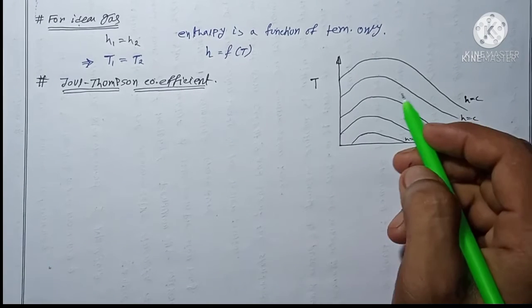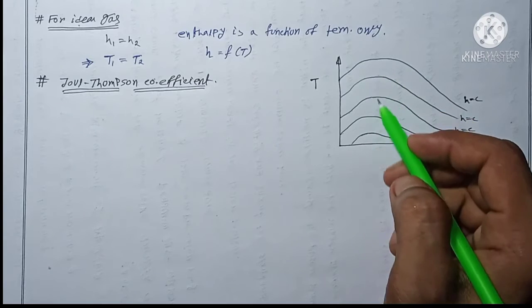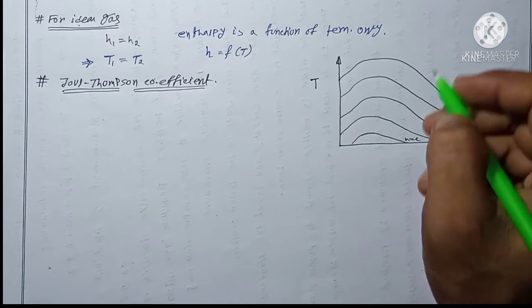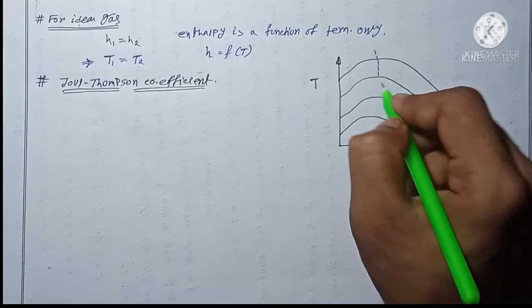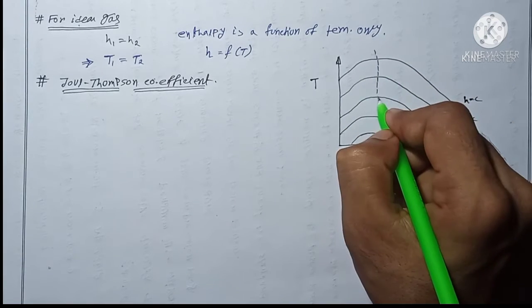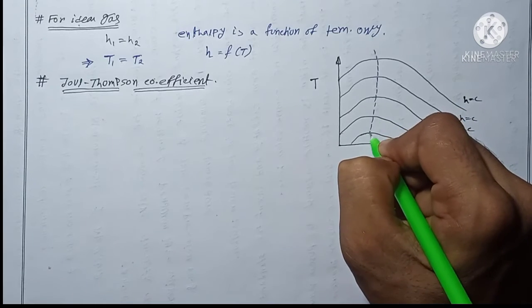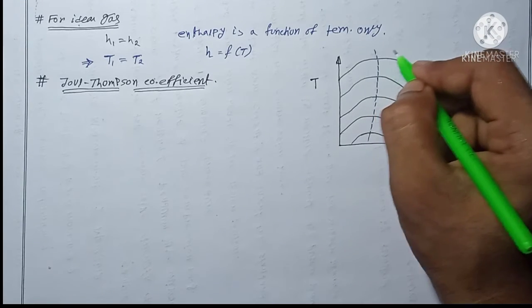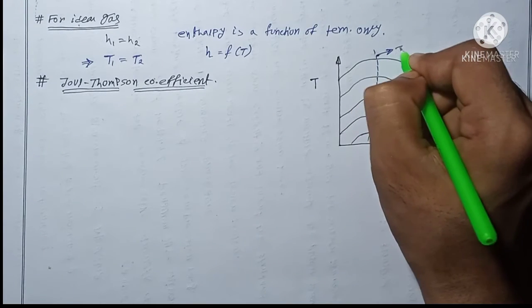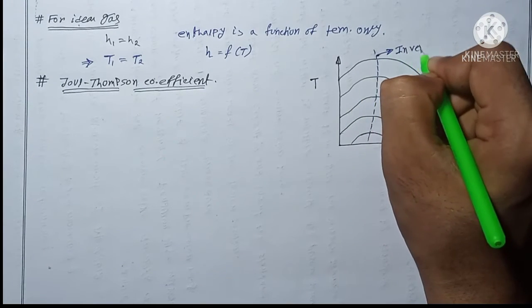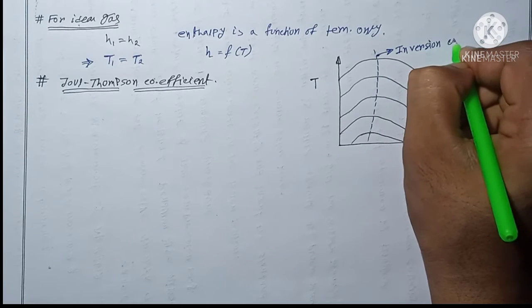Here you can observe the peak point of each curve. If I join all the peak points of these curves with the help of an imaginary line, I will get a curve, and this curve is called the inversion curve.